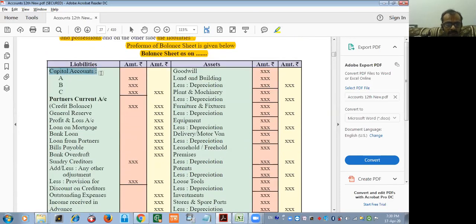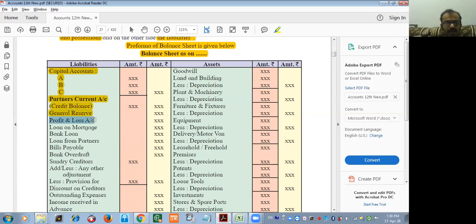Capital account of all the partners A, B and C. Partners' current account, credit balance. Now you understood why I always ask you, if the credit side is more, where will that balance be incorporated in the introductory part. You remember that?